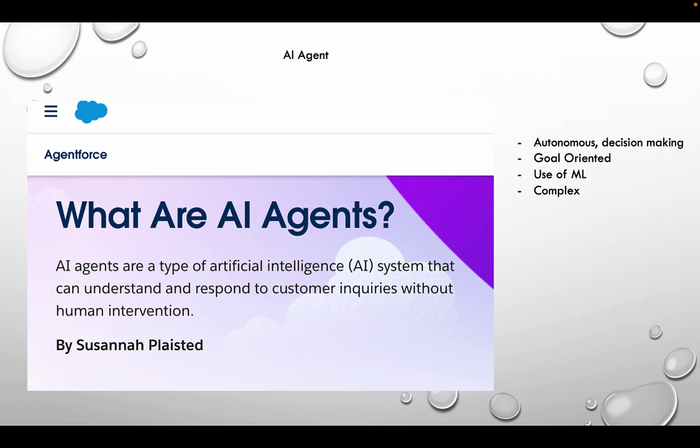They're autonomous because they can independently make decisions, and then they will take actions without any human intervention. They are also goal oriented. They are software programs that have a goal, and then they will have a lot of data, and from that they will make decisions. In the case of goal oriented, they are designed to achieve specific goals, and these goals are set by us.